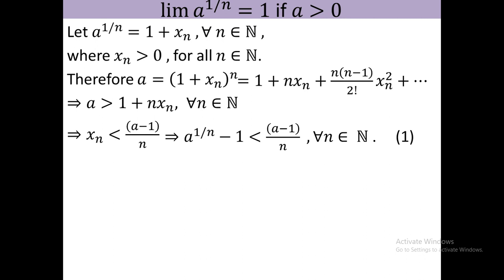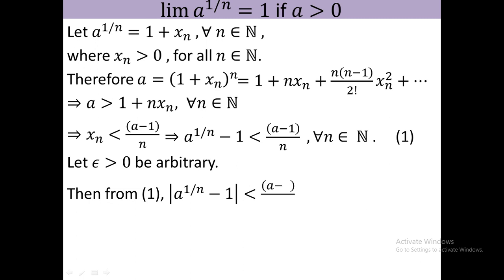Now our target is to prove that limit of a to the power 1 by n equal to 1. For that purpose we have to show that mod of a to the power 1 by n minus 1 is less than epsilon, and so on. For that purpose let epsilon be arbitrary. Then from 1 we can write this is less than that. Since this is a positive quantity, it is equal to its mod. Therefore mod of a to the power 1 by n minus 1 is less than (a minus 1) by n. Now this will be less than epsilon if n is greater than (a minus 1) by epsilon.